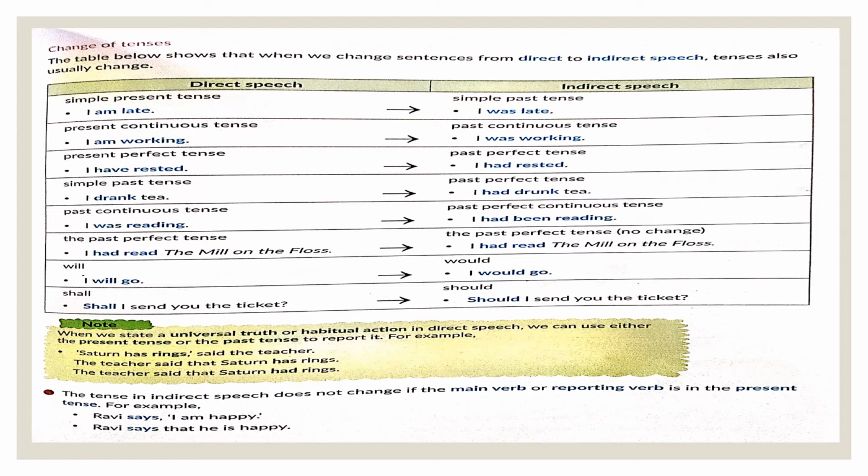Now, in indirect speech, the tense will not change if the main verb or reporting verb is in the present tense. See the main verb in this sentence, Ravi says. Says is the main verb and it is in the present tense. So, in the indirect speech, it also will remain as says. Simple present tense. Ravi says that he is happy. The main verb does not change.